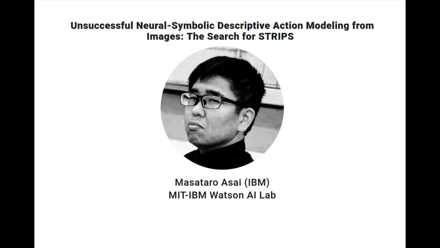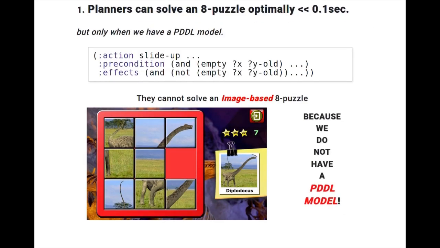Today I talk about a negative but still interesting result on learning a descriptive action model from images. We all know that planners can solve an image puzzle optimally in a fraction of a second, but only when we have a PDDL model. They cannot solve an image-based puzzle because we do not have a PDDL model.